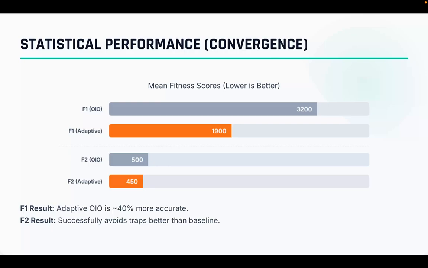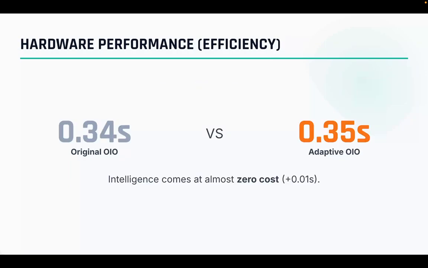Because the landscape was simple, our convergence detector kicked in, switched to exploitation mode and zoomed straight to the bottom. The original algorithm wasted time exploring unnecessarily. On function F2, the trap function, we also outperformed the baseline, 450 versus 500. This proves that the stagnation detector worked. When the tentacles got stuck in the local traps, the diversity dropped and the algorithm successfully forced them to jump out.